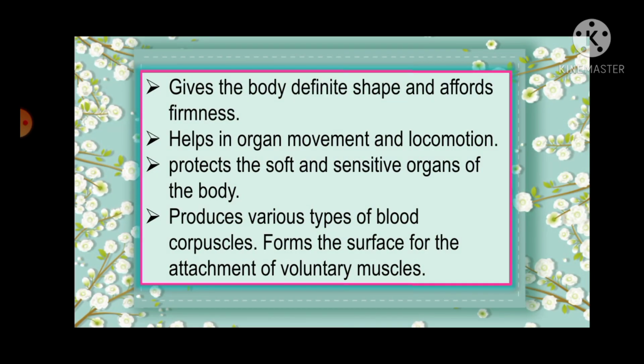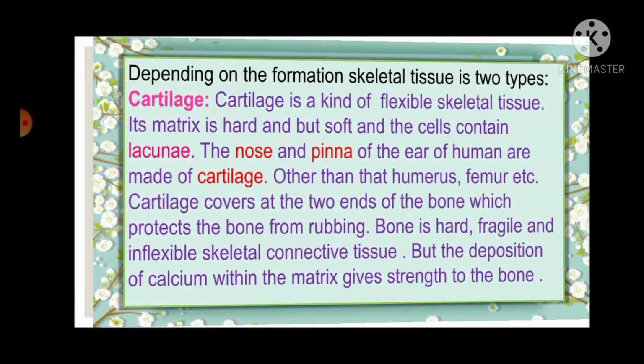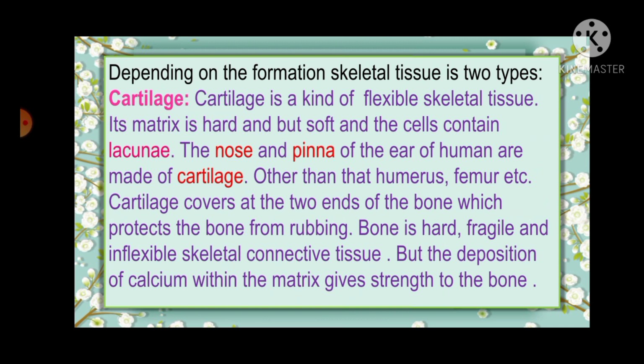It gives the body definite shape and affords firmness, helps in organ movement and locomotion, protects the soft and sensitive organs of the body, and produces various types of blood corpuscles. It also provides surface for the attachment of voluntary muscles. Depending on the formation, skeletal tissue is 2 types. Cartilage. Cartilage is a kind of flexible skeletal tissue. Its matrix is hard but soft, and the cells contain lacunae.